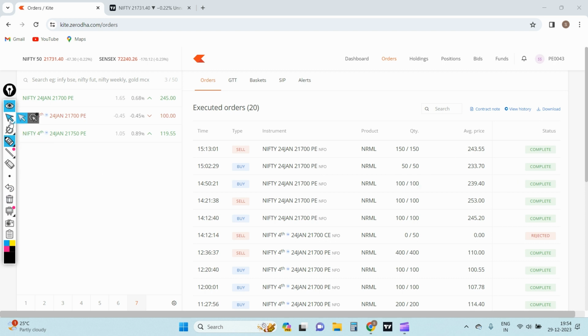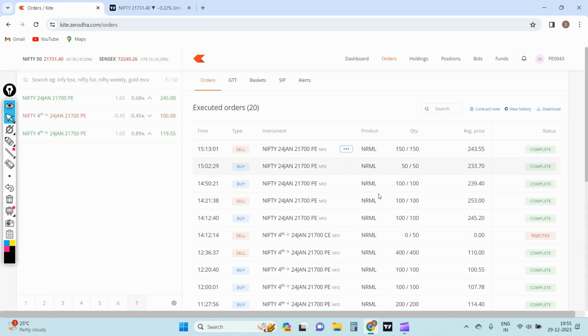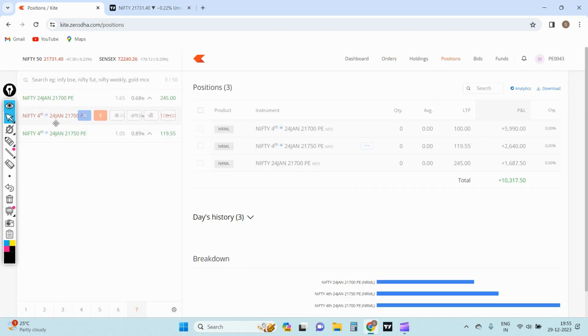Overall, I traded this monthly expiry because today I saw a huge premium decay in the 21,700 PE, and it was very volatile. Sometimes it was going around 120 to 140, and then again there was a slight decay. If you see the price action, Nifty had formed around 750 on the higher side and around 682 on the lower side. If you take the mean of that, the Nifty average would come around 720 to 710 zone, and that's the reason there was a decay. But overall for today's trade, I was able to gain around 4,200 rupees.